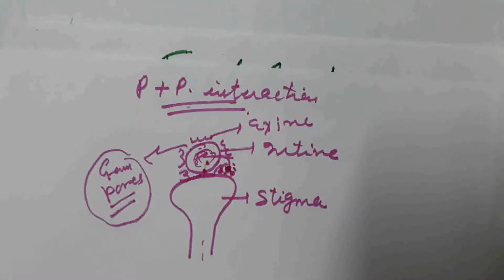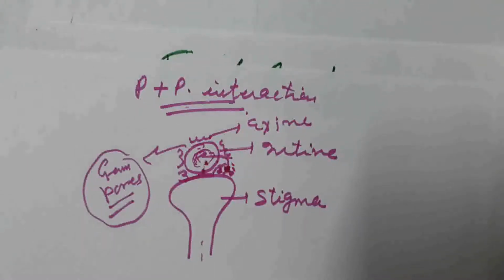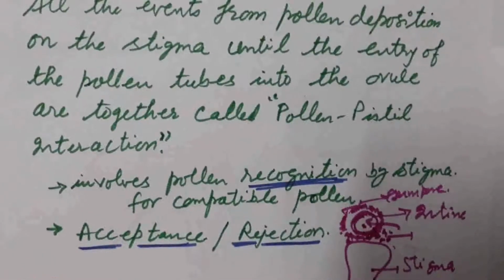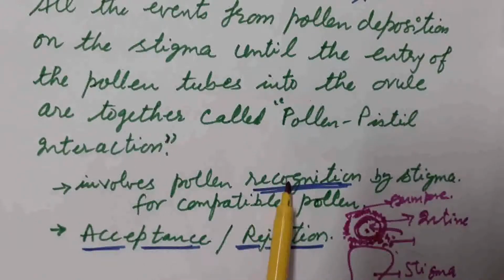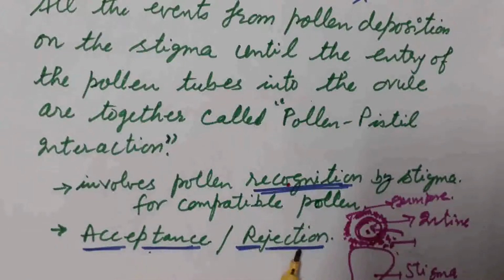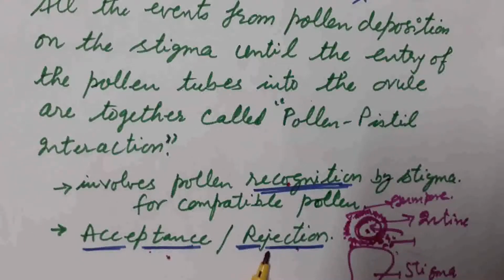The first step in pollen-pistil interaction is recognition or identification of the pollen grain by the stigma, and the second step is acceptance or rejection. If the pollen grains are of the right type, the stigma accepts and allows germination. If not of the right type, it rejects and does not allow germination.